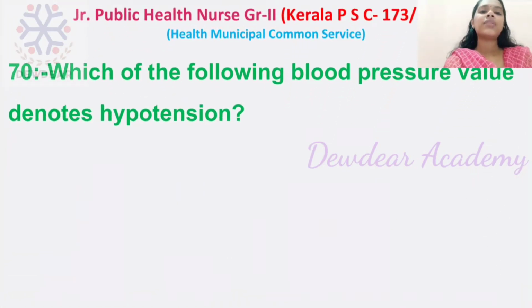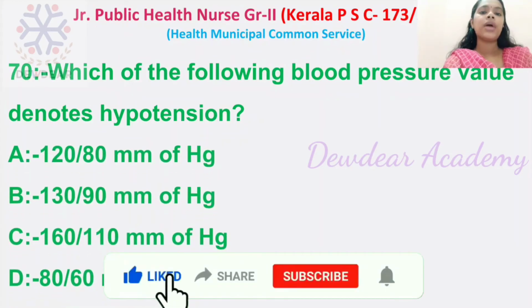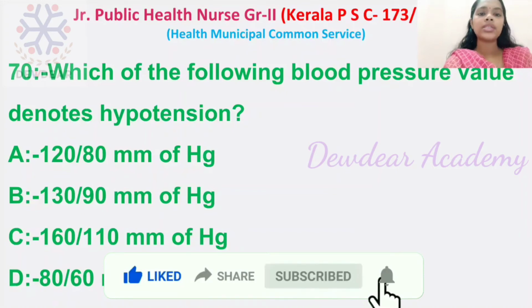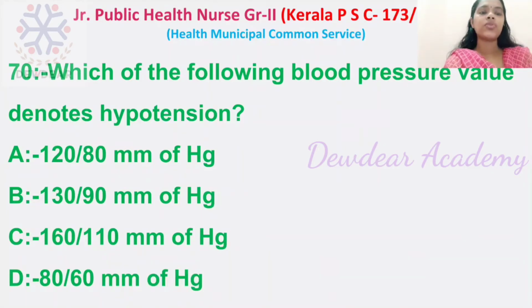Then question number 70. Which of the following blood pressure value denotes hypotension? Options: 120/80 millimeters of mercury, 130/90 millimeters of mercury, 160/110 millimeters of mercury, 80/60 millimeters of mercury. Right answer is 80/60 millimeters of mercury.